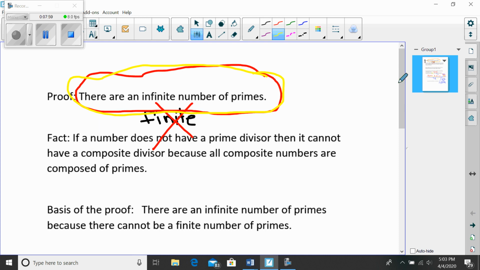Let me just say that one more time. The list of primes is infinite because it can't not be. Some people don't like that logic, but that's actually a very valuable tool used in upper level math to prove things.